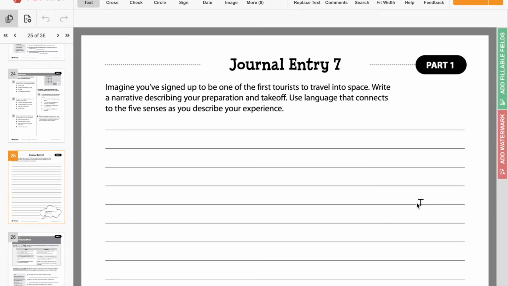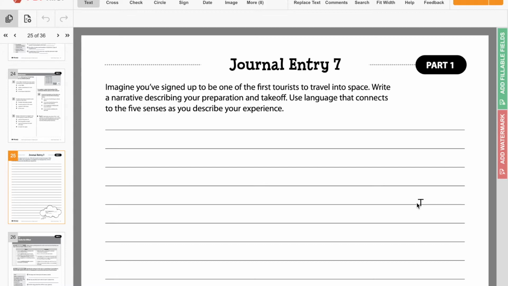So, as always with the writing packet, we start out with the journal entry where you need to write one paragraph or 5 to 7 sentences here. It asks you, imagine you've signed up to be one of the first tourists to travel to space. Write a narrative describing your preparation and takeoff. Use language that connects to the 5 senses as you describe your experience.